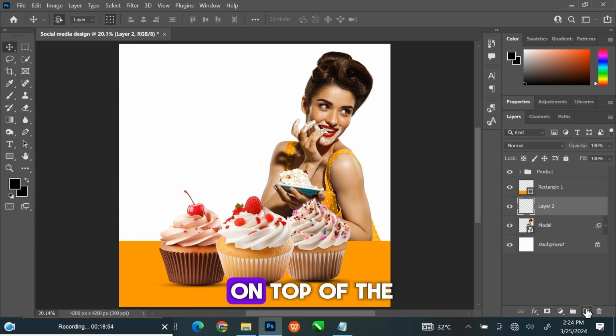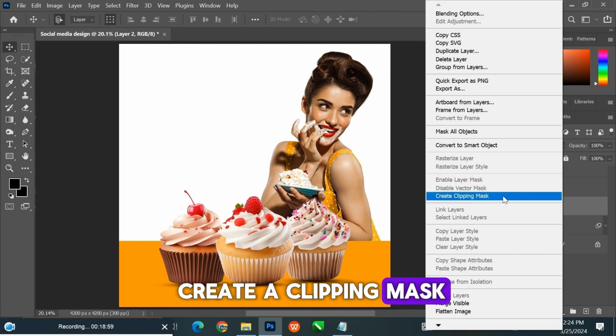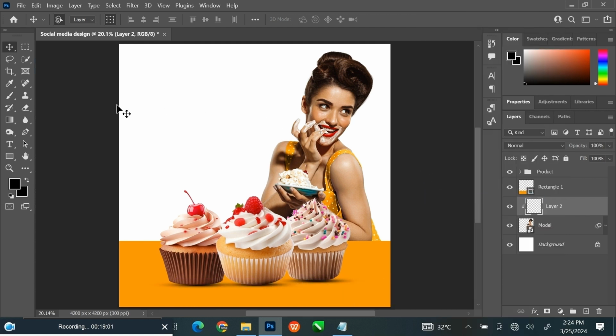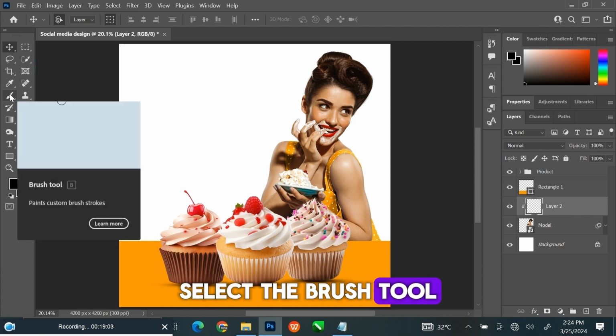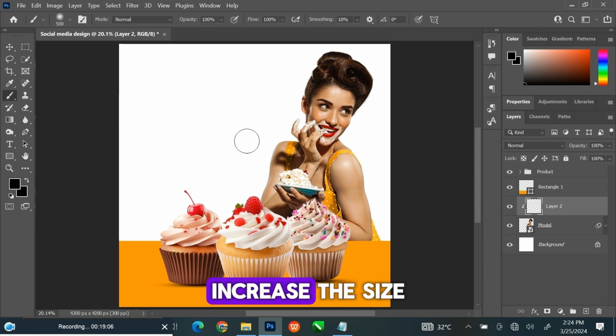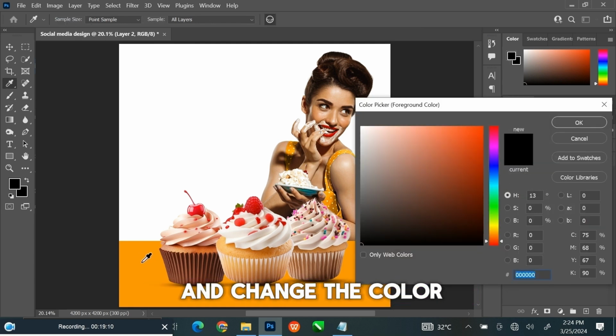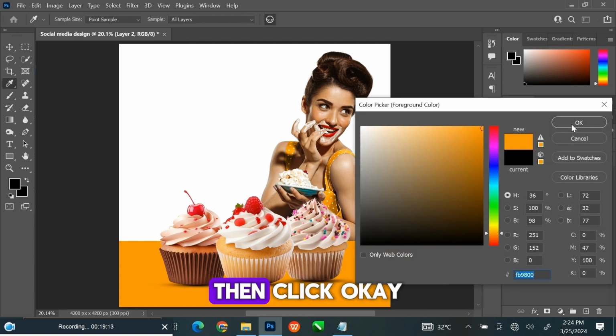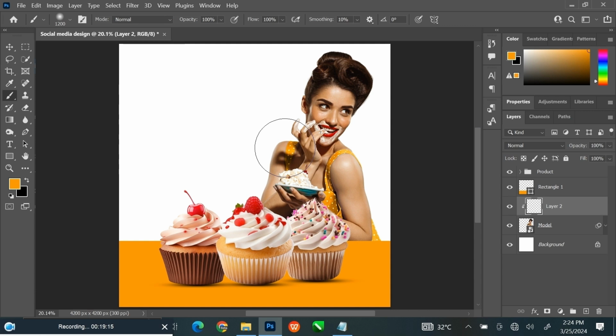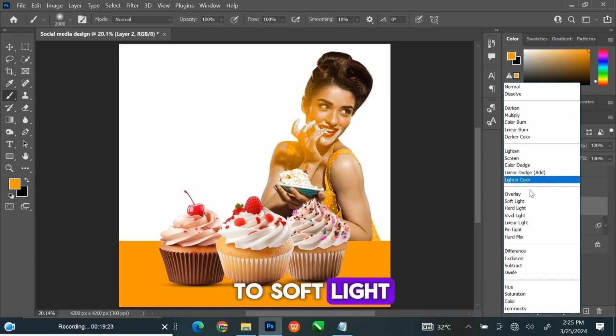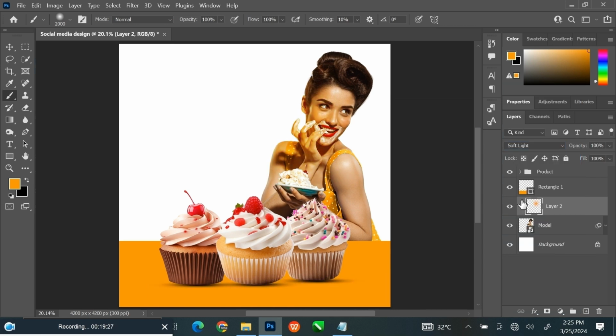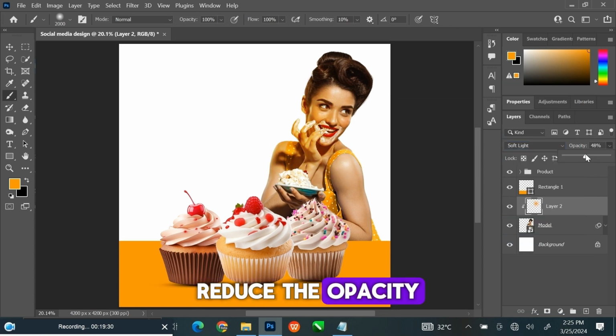Create a new layer on top of the model layer. Right-click and select Create a clipping mask. Select the brush tool. Increase the size. Open the foreground color and change the color. Then click OK. Brush the face of the model. Change the blending mode to soft light. Reduce the opacity.